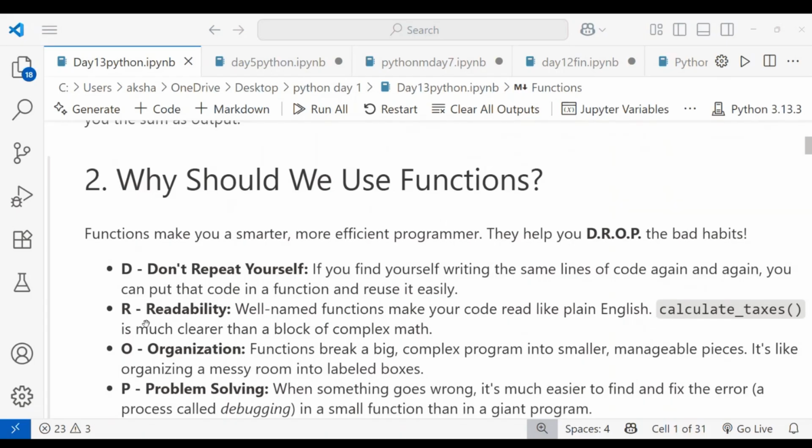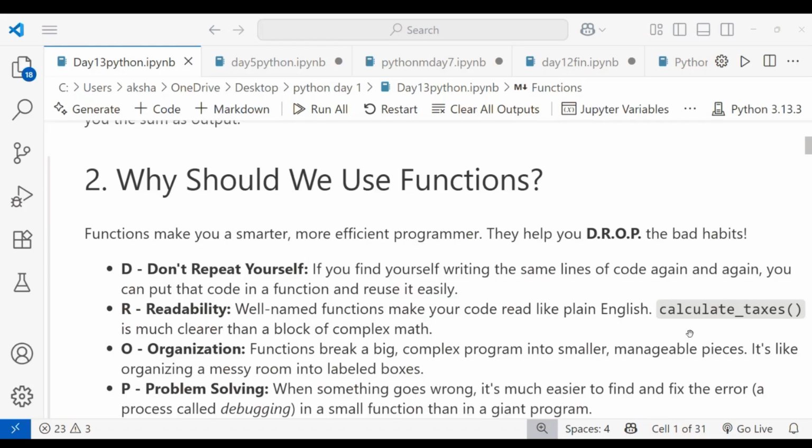And the second is readability. Readability means well-named functions make your code read like plain English, for example calculate taxes. It's much easier than reading a block of complex code. Given one name, when we call calculate taxes, that function calculates the taxes and gives back the tax amount. It will give it back to you. Inside, we already defined that specific task.